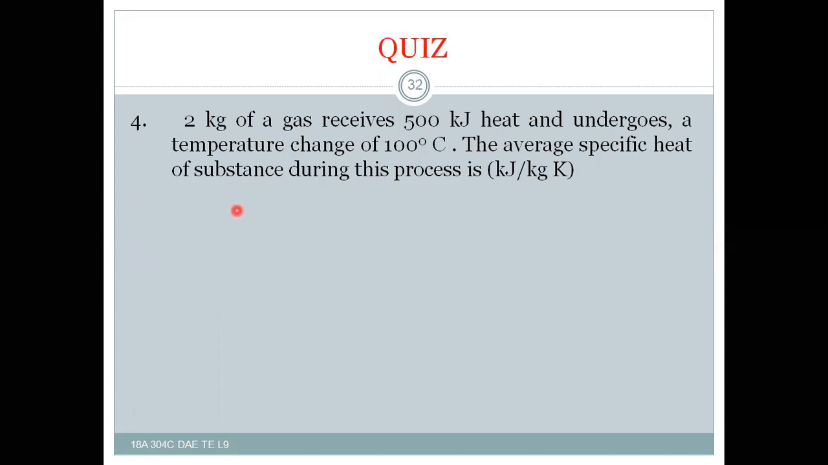So next question: 2 kg, that is the mass of the gas, is given. The gas receives 500 kilojoules of heat and undergoes a temperature change of 100 degrees Celsius. That means this is the temperature difference. The average specific heat of the substance during this process is...